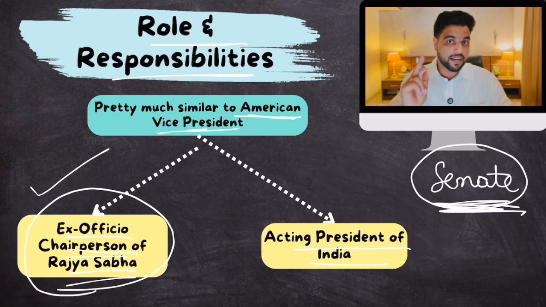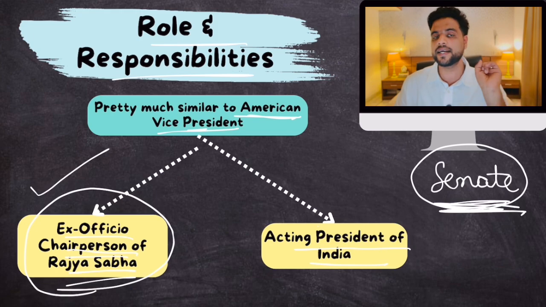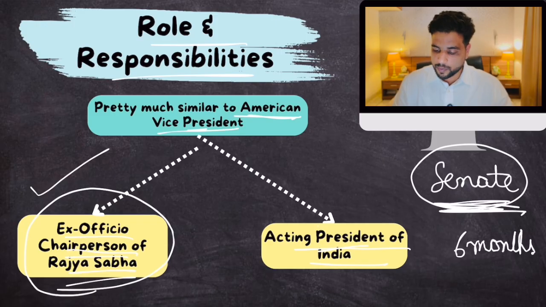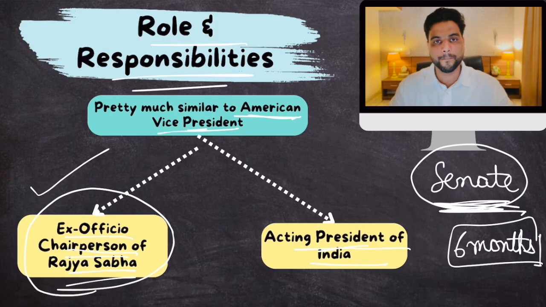And the Constitution has given a time limit. When the president's office lies vacant because of any reason, death, incapacity, resignation, any reason, the vice president shall act as president for 6 months. Within these 6 months, the next elections should take place. So there is an upper limit put by the Constitution of India.